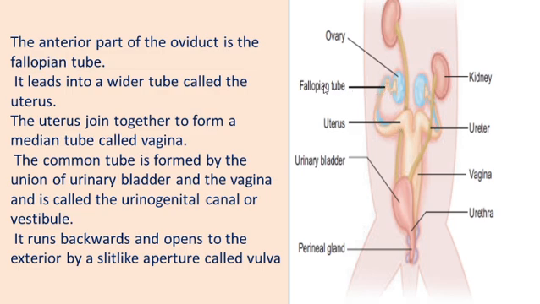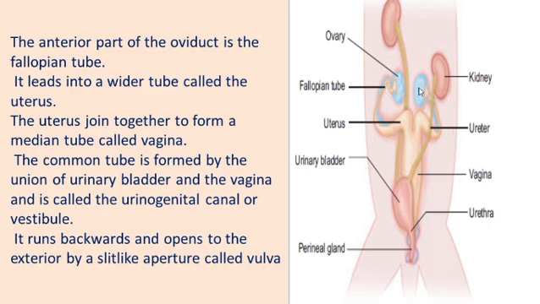The anterior part of the oviduct is called the fallopian tube, and the fallopian tube leads into a wider, elongated tube called the uterus.